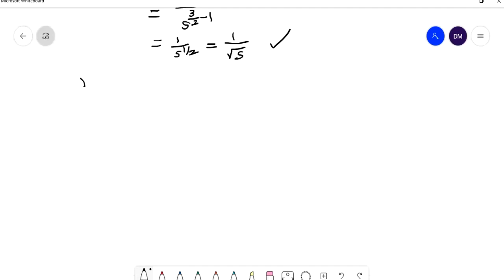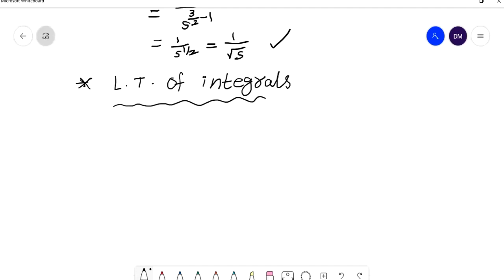Now let us see the next property, Laplace transform of integrals. Laplace transform of integrals. So what is the statement of this property?